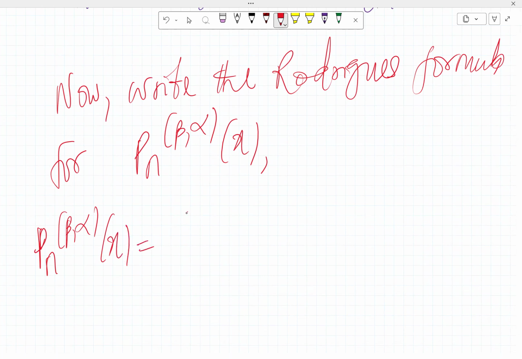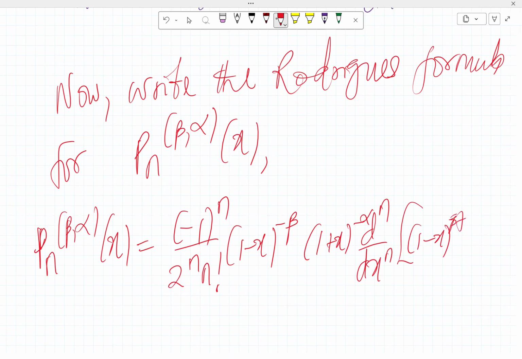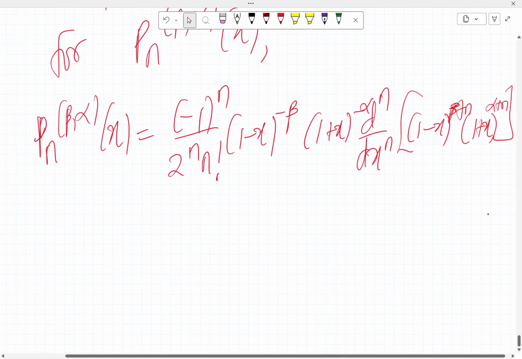That will simply be minus 1 raised to the power n over 2 raised to the power n, n factorial, 1 minus x raised to the power minus beta, then 1 plus x raised to the power minus alpha, then d^n dx^n of 1 minus x raised to the power beta plus n, then 1 plus x raised to the power alpha plus n, like that.